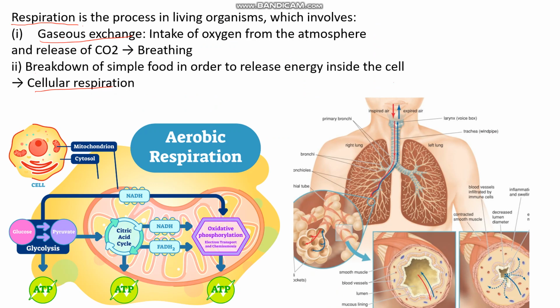It starts from the nostrils where we breathe in and breathe out, and the ultimate gaseous exchange takes place in the alveoli, with the blood capillaries, taking hemoglobin as the respiratory pigment, the oxyhemoglobin and the carboxyhemoglobin. Between them, the gaseous exchange occurs. It is the affinity of hemoglobin towards oxygen that makes this gaseous exchange possible at the alveolar level.